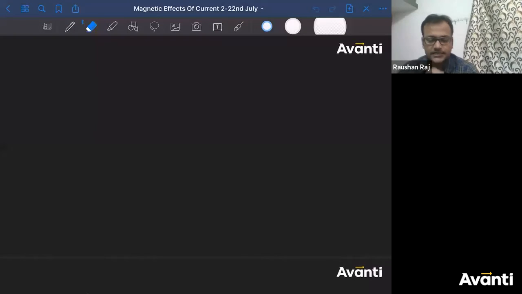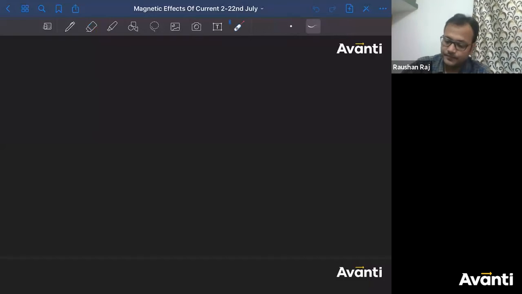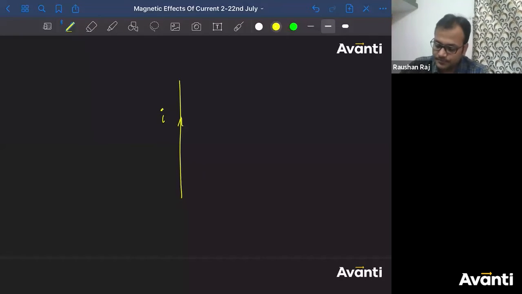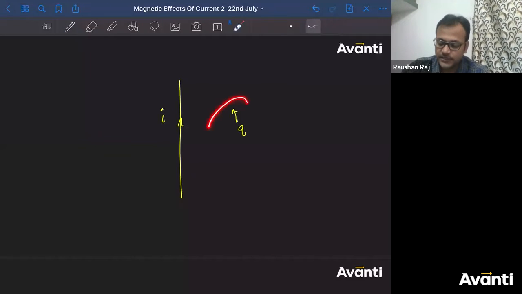So last class we talked about Oersted experiment, right? And we get to know that there is something which is not electrostatic force. There is something other than electrostatic force or electrostatic field. Okay? So if you are bringing a current carrying element like this, if this is a current carrying element I, and if you bring a charge Q which is moving in this vicinity, then this charge will experience a force.